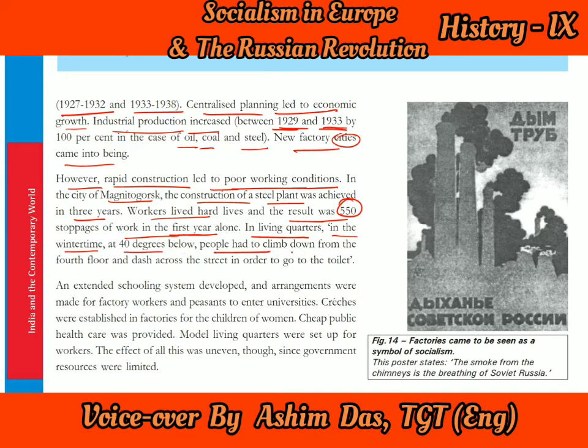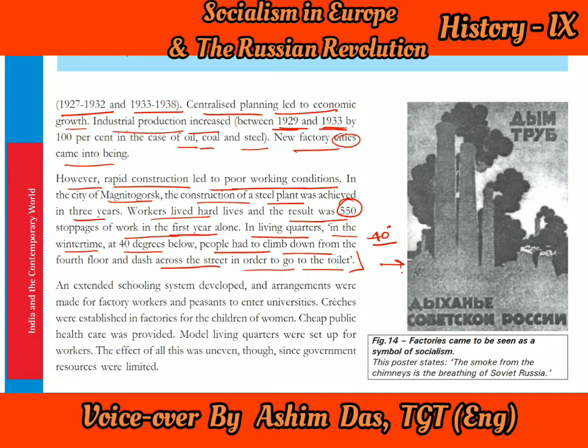In the living quarters where the workers used to stay, in the winter time it was very cold, like minus 40 degrees, and people at that time did not have any attached bathrooms. So people had to climb down from the fourth floor and dash and run across the street to go to the toilet, for the basic needs. So here you can understand that at minus 40 degrees, how cold it will be. It is extremely cold here.